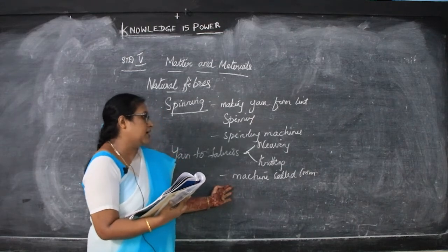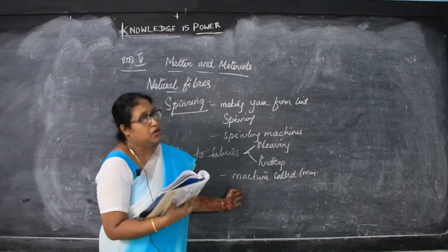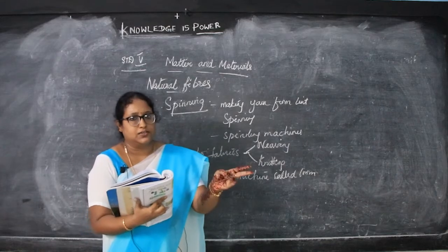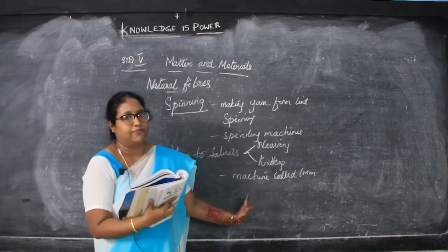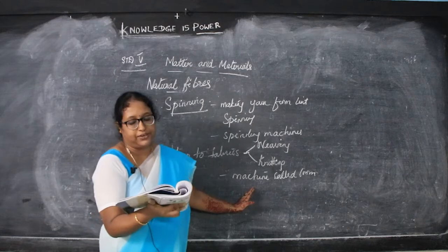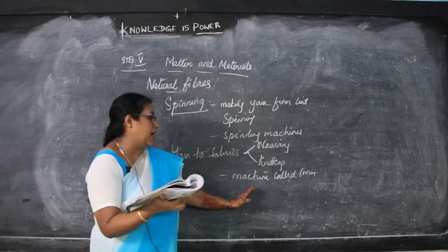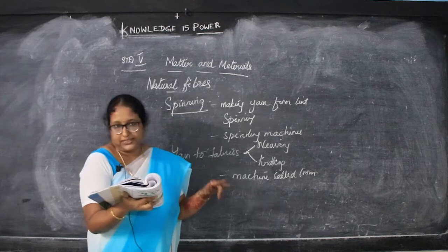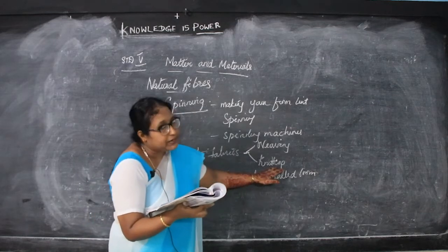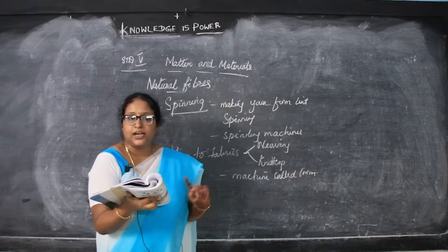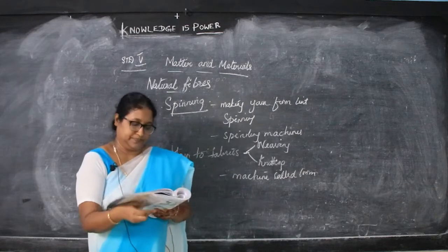Weaving is done by a machine called the loom. Weaving can use two types of yarn, two colors of yarn, when you make a fabric, and the loom can be hand operated or power operated. Then during knitting, what happens? A single yarn only is used, and it can be done by hand or by machine.